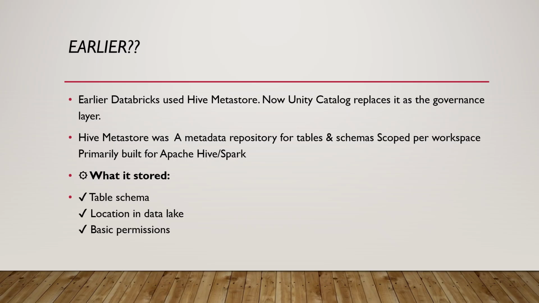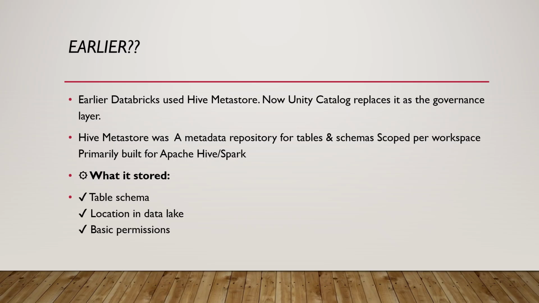Because earlier this Hive Metastore was a metadata repository for tables and schemas only, okay? It's only limited per workspace. It's built on Apache Hive only. So what were we storing earlier? We were storing the table schema in a Delta Lake, with only basic permissions.